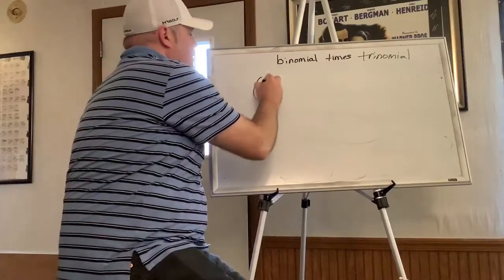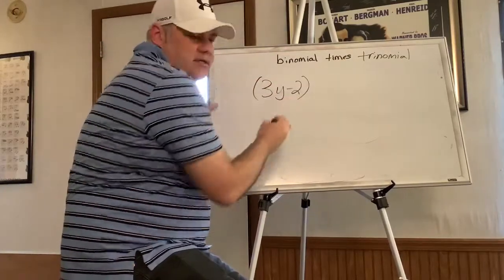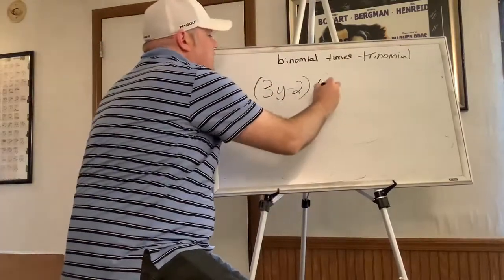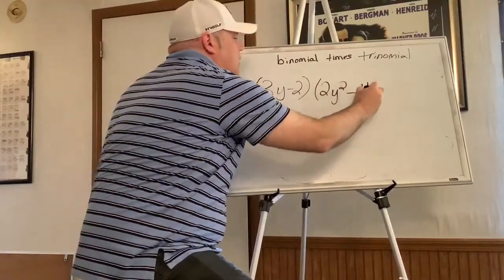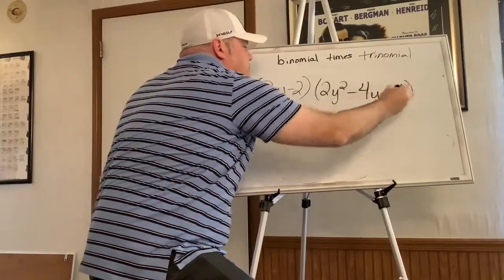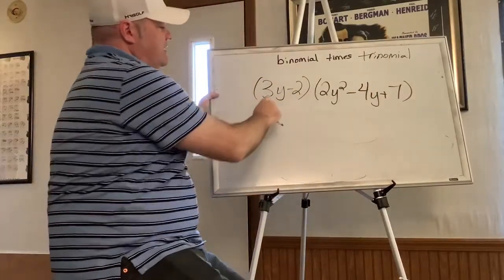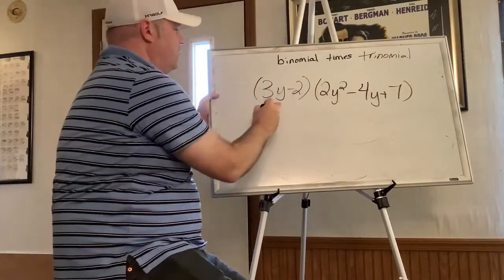So 3y minus 2 times 2y squared minus 4y plus 7. Okay? So I'm going to take this and multiply it times everything over there.